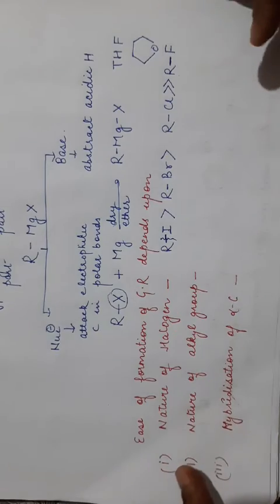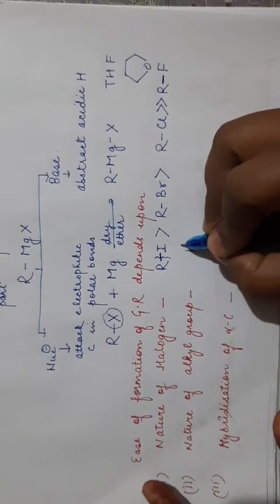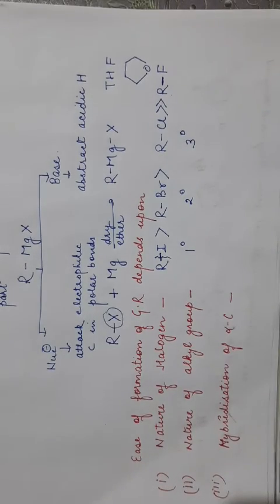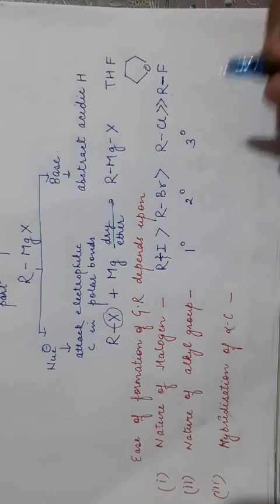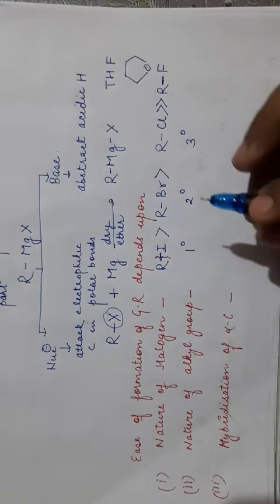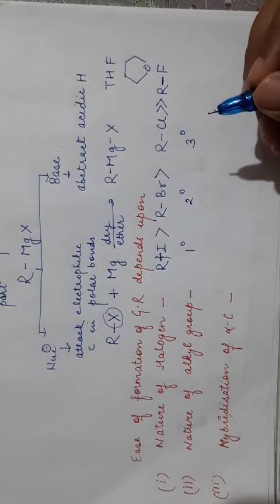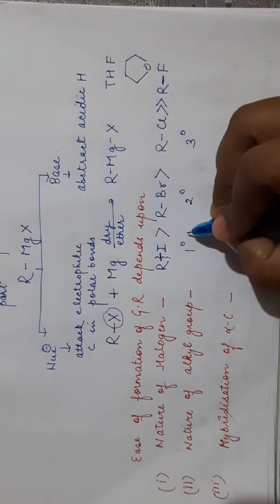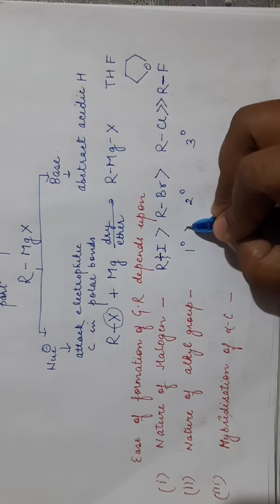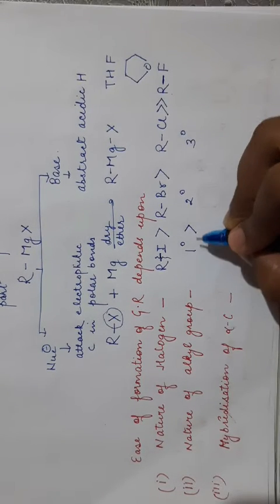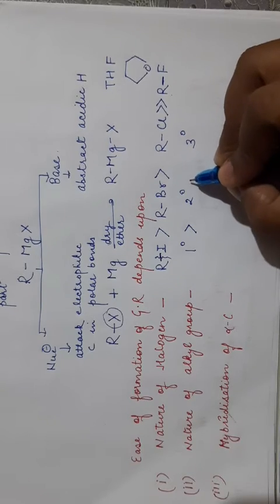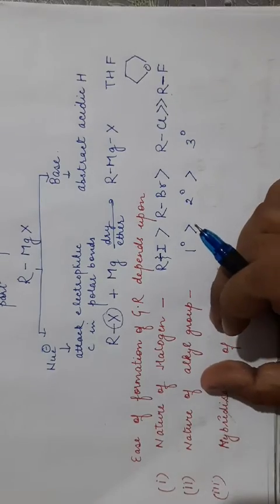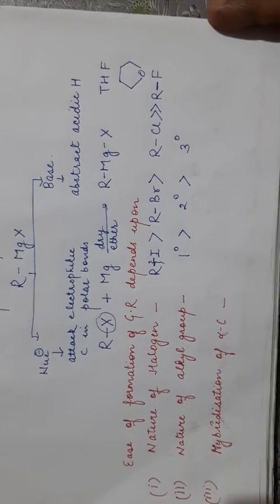Second is nature of alkyl group. Here we will consider 1 degree, 2 degree secondary carbon or 3 degree alkyl group. Now when we consider the carbanion part, which carbanion is most stable? 1 degree carbanion. Since 1 degree carbanion is most stable, the reactivity or ease of formation will depend upon this: 1 degree alkyl halide will form the Grignard reagent most easily, then 2 degree, and 2 degree more easily as compared to 3 degree. So it also depends upon the nature of alkyl group.